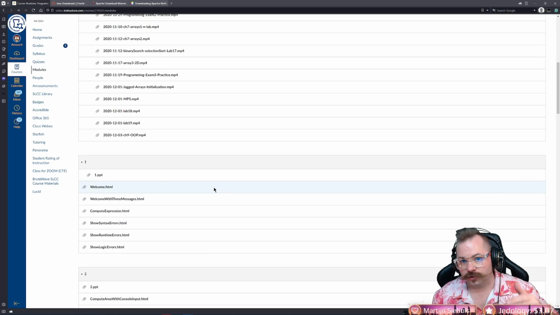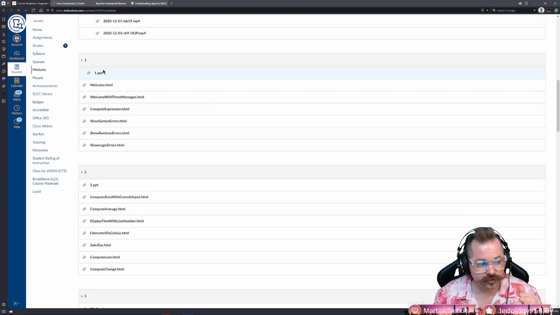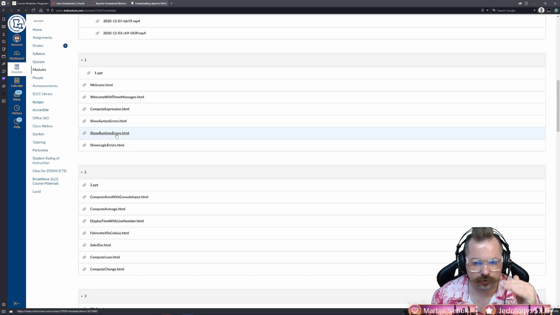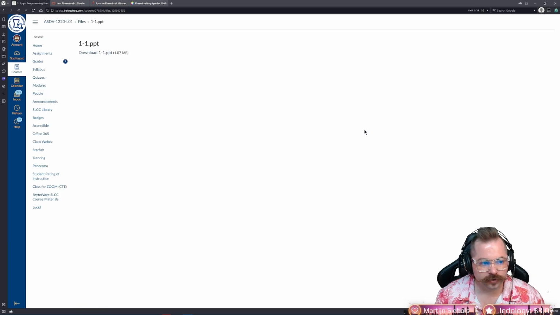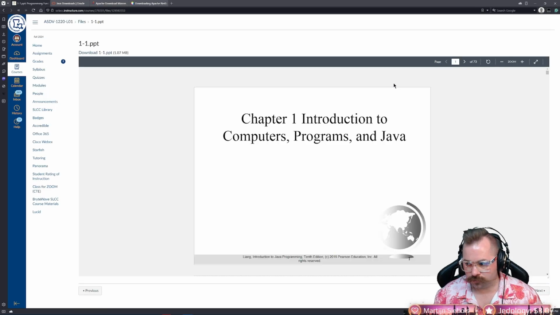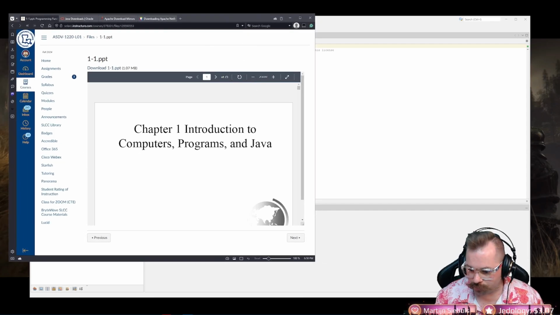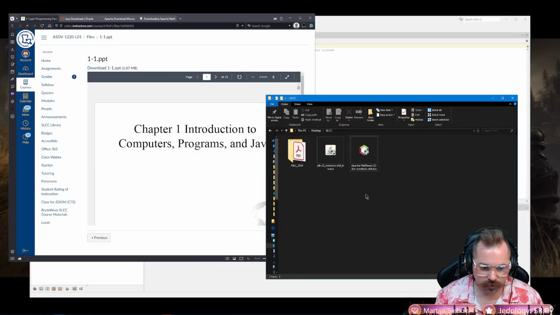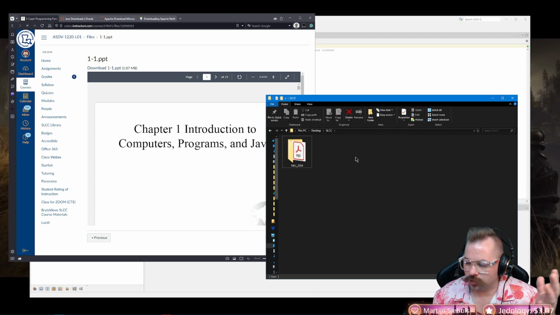I recommend, especially for those of you that aren't tech savvy or you just want to save yourself some time, that we save everything that's in here into a folder in that same SLCC folder we created inside of the 1220. So I'm going to click on this. It's going to load up. Okay, I'm going to make this smaller so you guys can see, and I also will be able to keep up our folder so you guys can see. Okay, we're good. I'm going to go ahead and delete these. You can delete them later if you want, but I can always re-download it later.